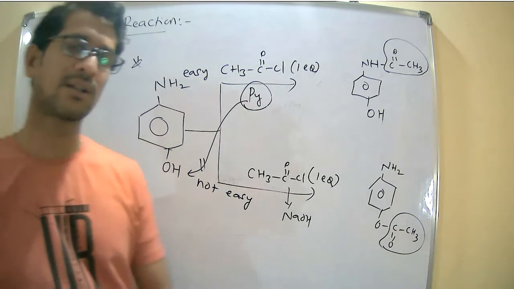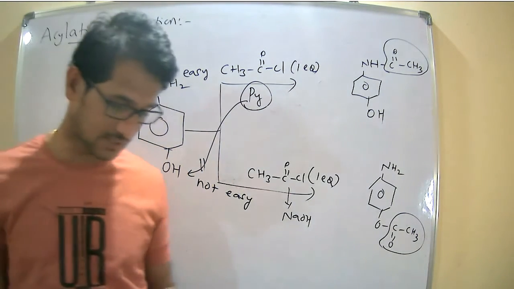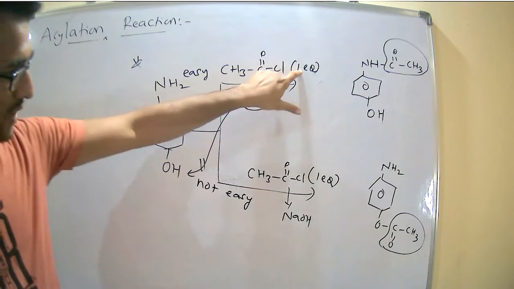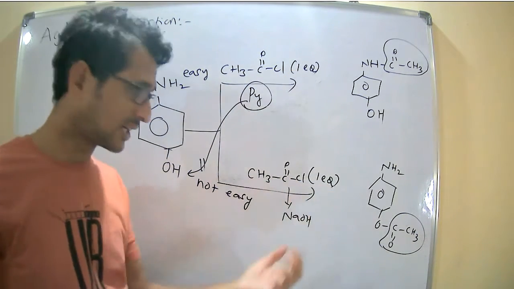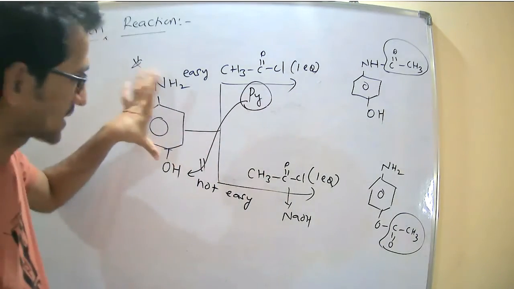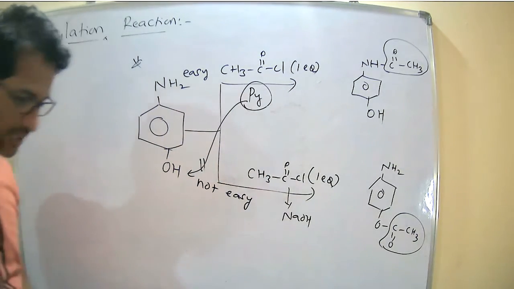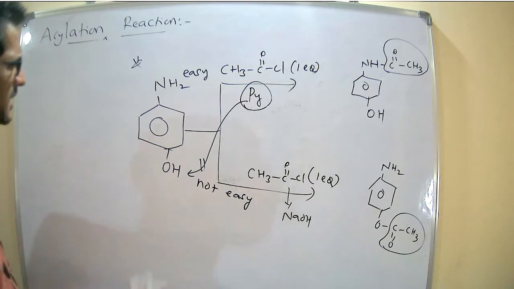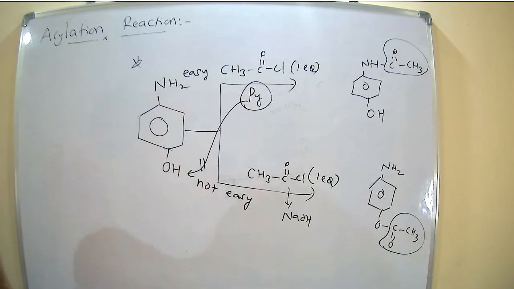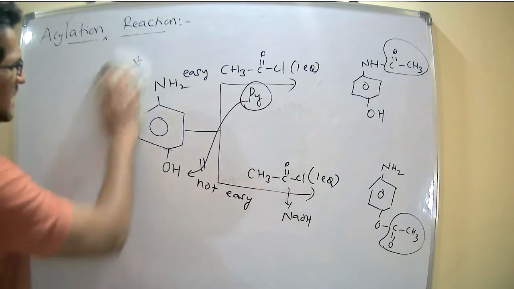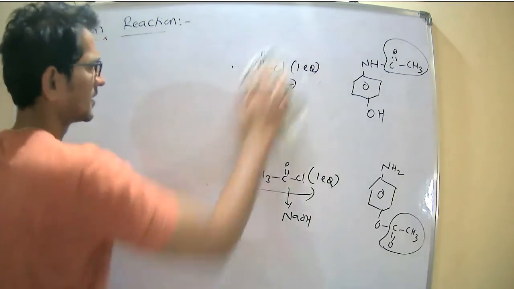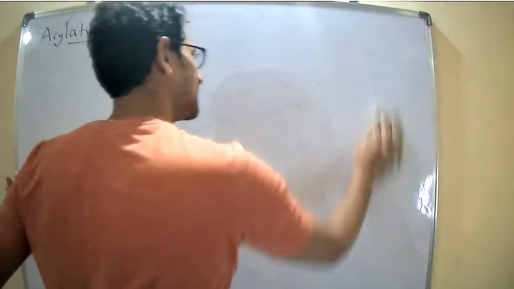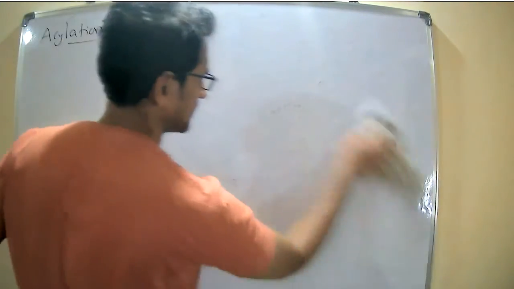Generally, such types of questions appear in the examinations. So one equivalent, two equivalents. If I mention the excess, now acylation is possible under both conditions, right? So this is about the acylation reaction. Acylation is completed.